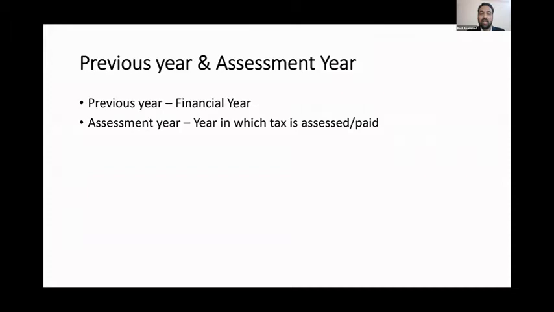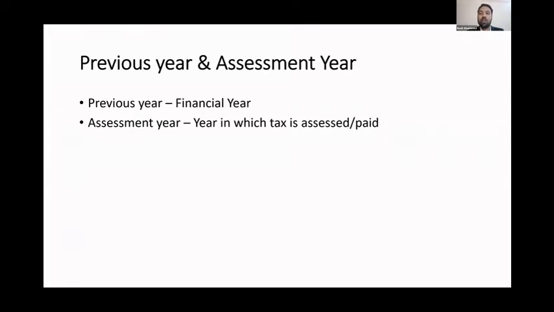For example, the current financial year will be ending on March 31, 2021, so the Income Tax Act will use the words previous year for that. Whatever profit you have made in the year ending 31st March 2021, you'll be paying tax on it in the next financial year.